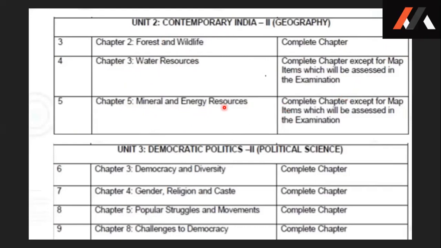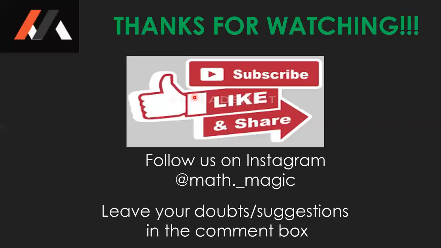In the part of political science, we have 4 chapters completely deleted: democracy and diversity, gender, religion and caste, popular struggles and movements, challenges to democracy. All these 4 chapters are deleted.